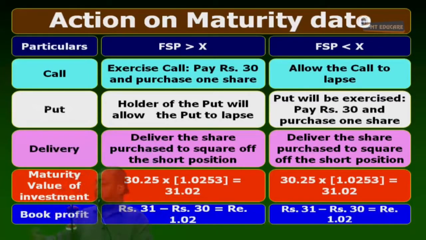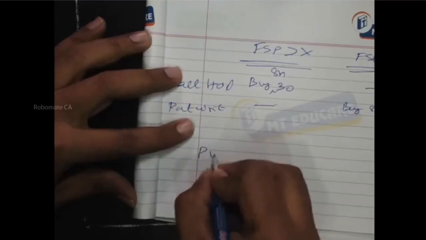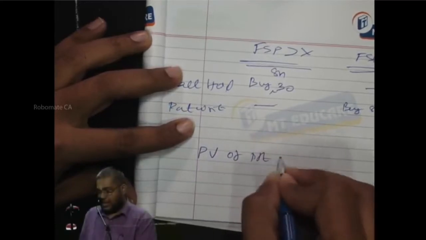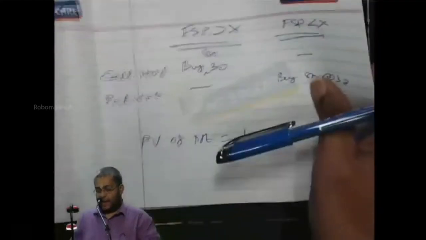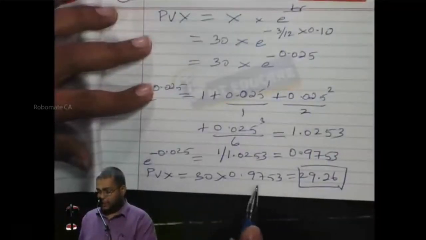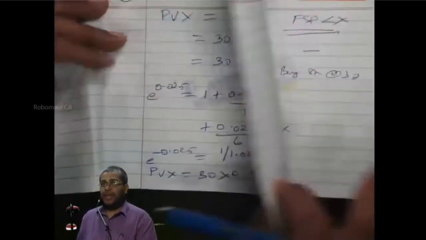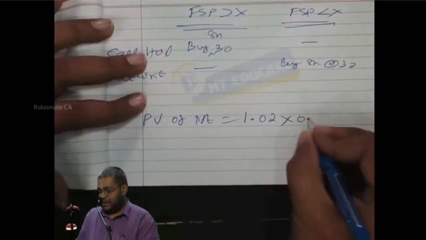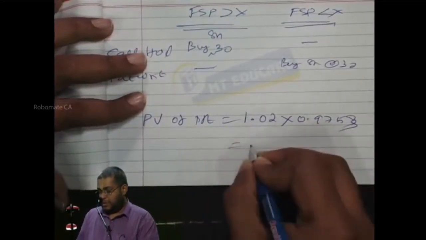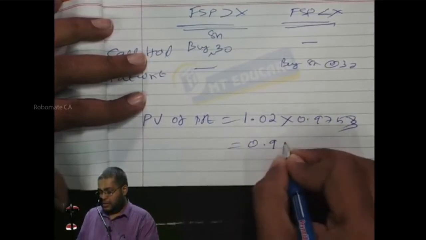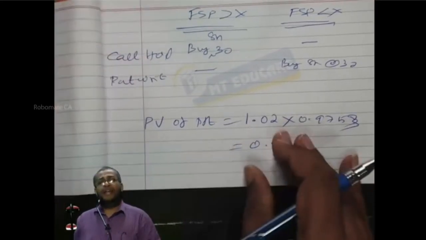Now, one more thing. What is the profit after 3 months? 1.02. Now please tell me the present value of the profit. Present value of profit is equal to 1.02 into the PV factor for 3 months, which is 0.9753. The number is 0.99.